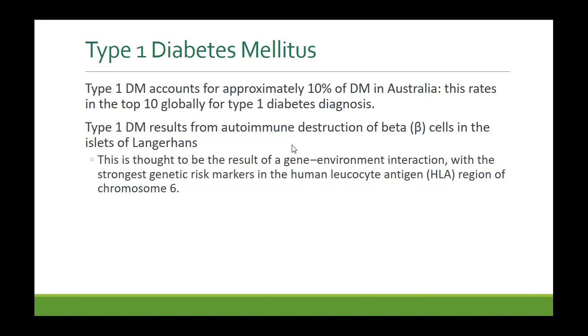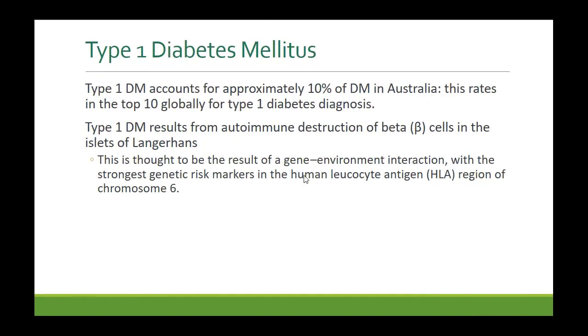Now, type 1 diabetes results from destruction of beta cells, which is in most cases autoimmune. The exact mechanism is still not known. There are different theories. The most commonly accepted theory is that there is an interaction between the gene and the environment. Okay, so people who are genetically susceptible, and if there is an environmental insult on top of it, the autoimmune reaction will lead to destruction of beta cells.